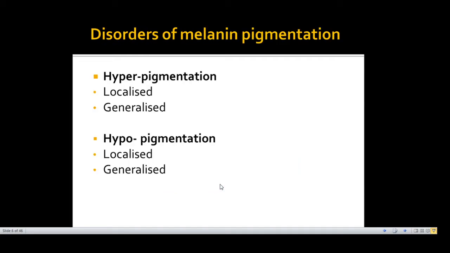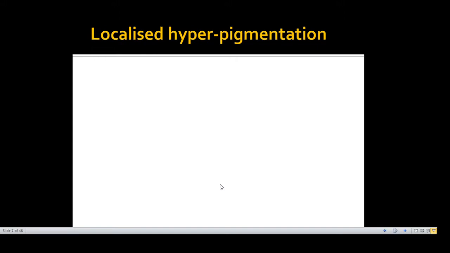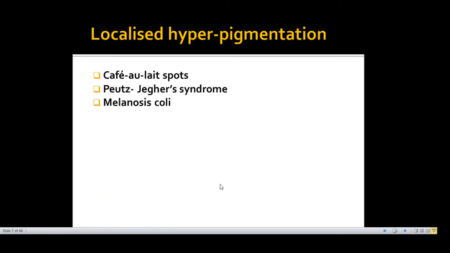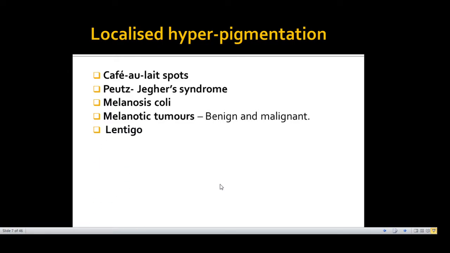Now disorders of melanin pigmentation may be localized hyperpigmentation, generalized hyperpigmentation, or localized and generalized hypopigmentation. Starting with localized hyperpigmentation, it may be seen in café au lait spots, which are pigmented patches seen in neurofibromatosis and Albright syndrome; Peutz-Jeghers syndrome, in which there is focal perioral pigmentation; melanosis coli, in which there is pigment in the colon; melanotic tumors, which may be benign and malignant; lentigo, which is a pre-malignant condition; and lastly dermatopathic lymphadenitis, that is presence of melanin pigment in macrophages of the lymph nodes which are draining the skin lesions. So these are the examples of localized hyperpigmentation.